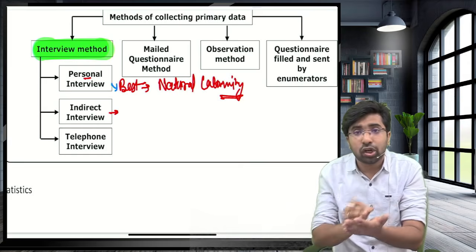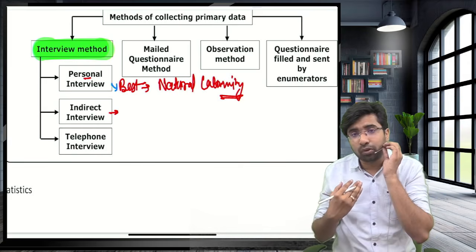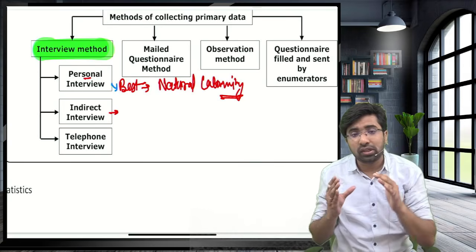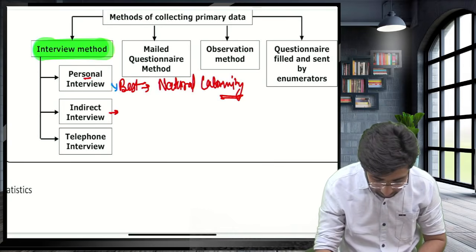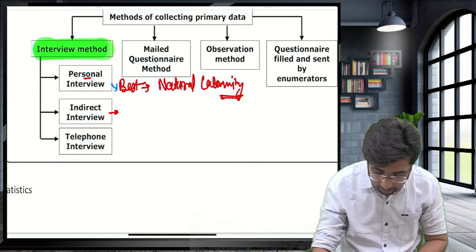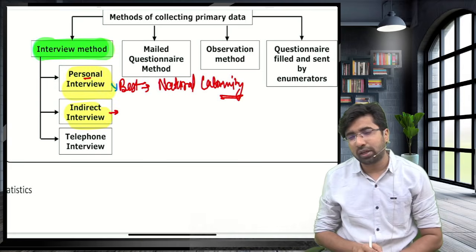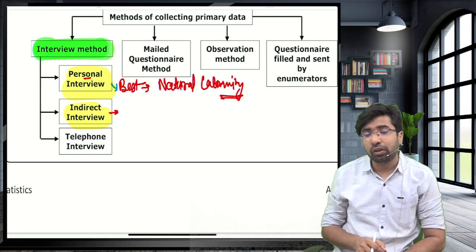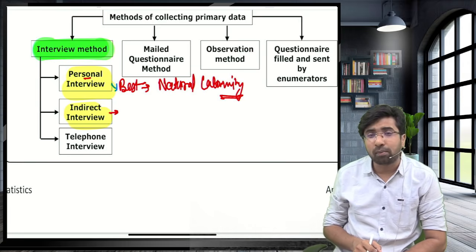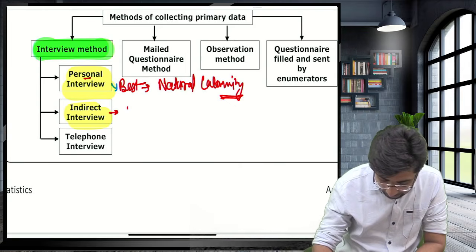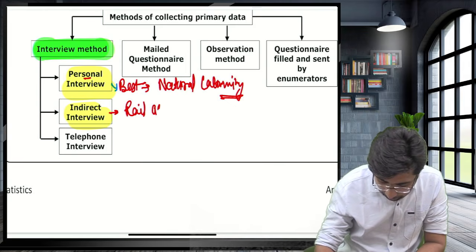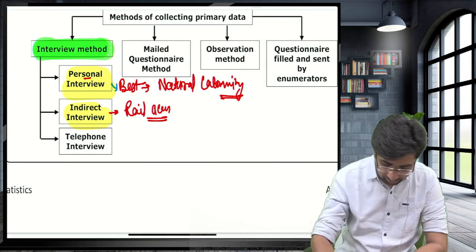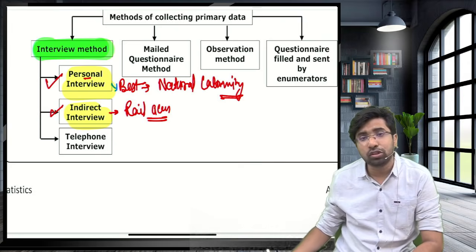Oh, how many are injured, how many are like that. So guys, because you cannot rely on third party information, this is a national issue. So in case of natural calamity, the personal interview, the personal site visit, will be the best method. Guys, in case of human error, it can be an emotional challenge for the persons who are injured. So talking to them is not possible, talking to their family is not possible. So guys, in case of rail accident, an accident due to human error, in that case, indirect interview is preferred.